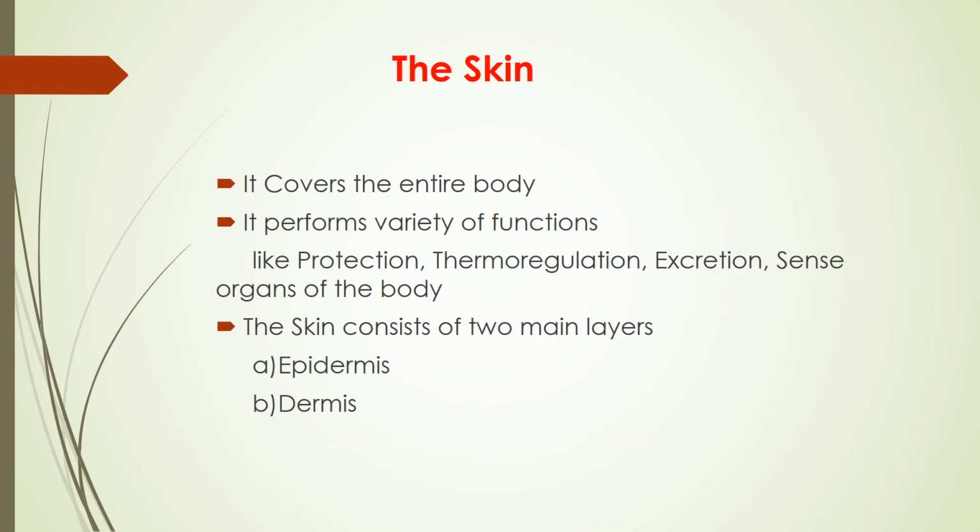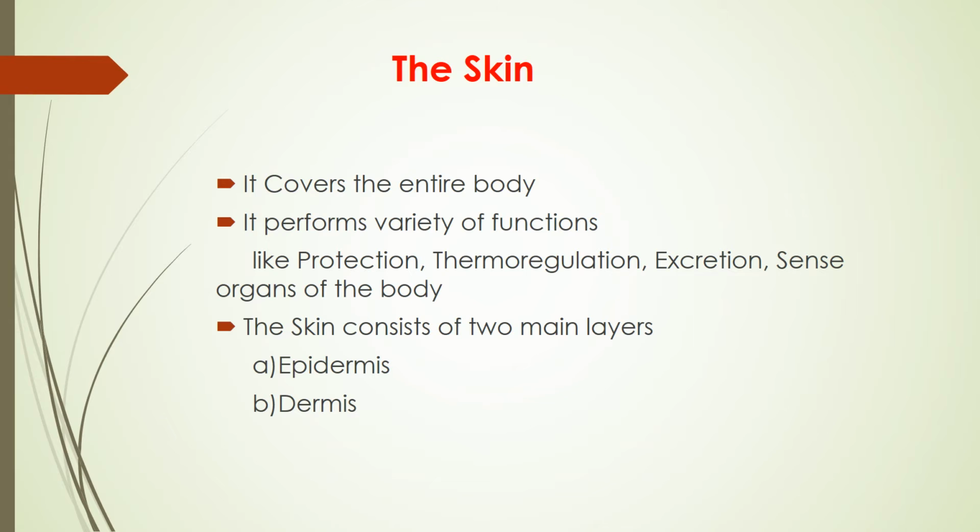The skin, which covers the entire body, performs various functions: protection of the body from injurious substances and desiccation. It helps in thermoregulation. It excretes water, fat and some other substances. It constitutes sense organs of the body for reception of tactile, thermal and painful stimuli.